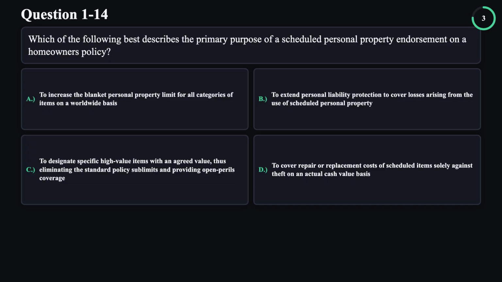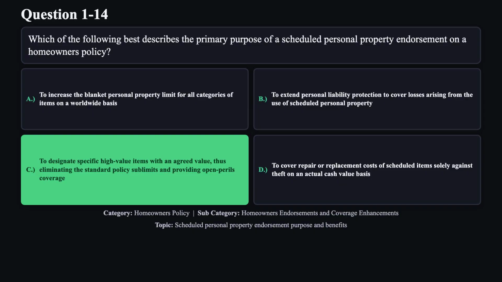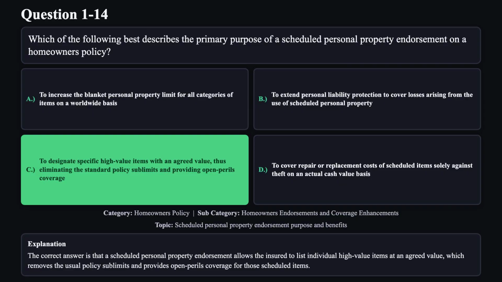The correct answer is C. The correct answer is that a scheduled personal property endorsement allows the insured to list individual high-value items at an agreed value, which removes the usual policy sublimits and provides open perils coverage for those scheduled items.